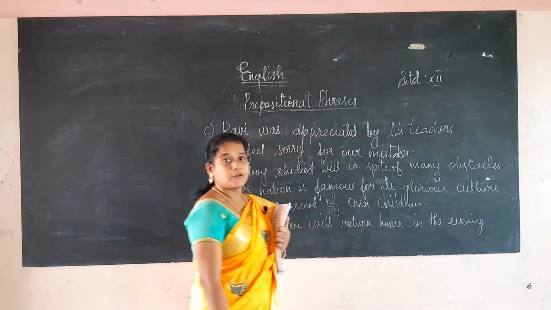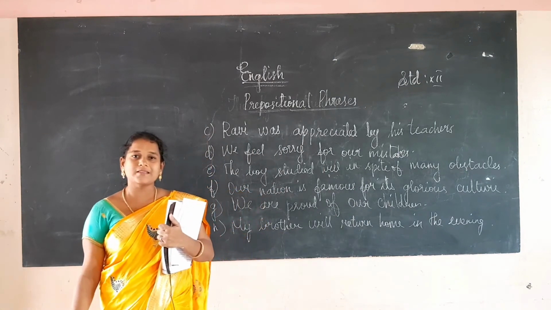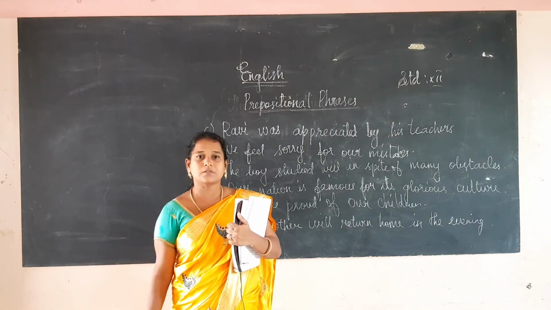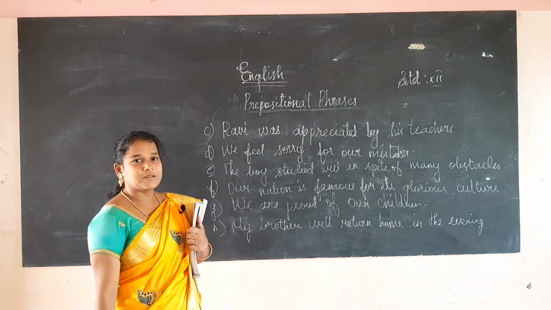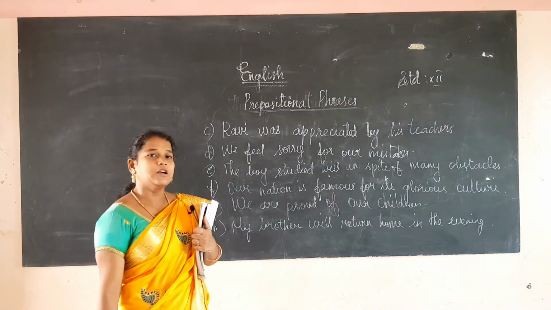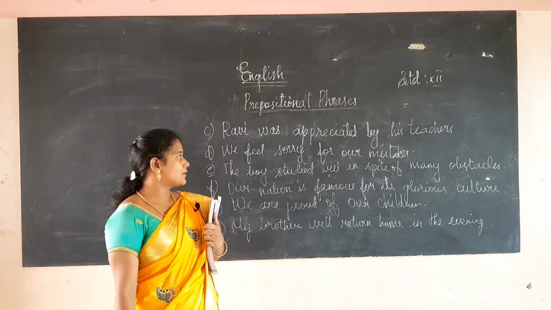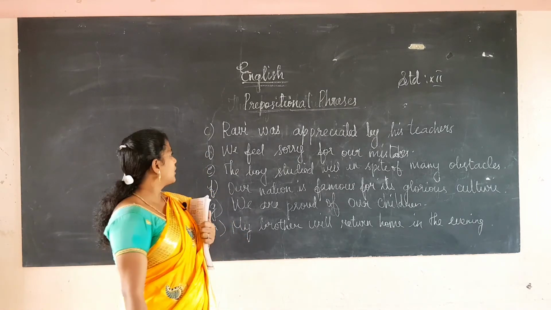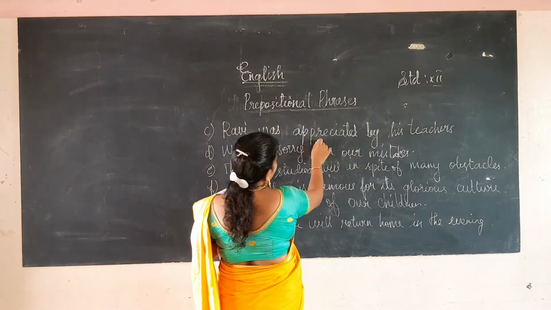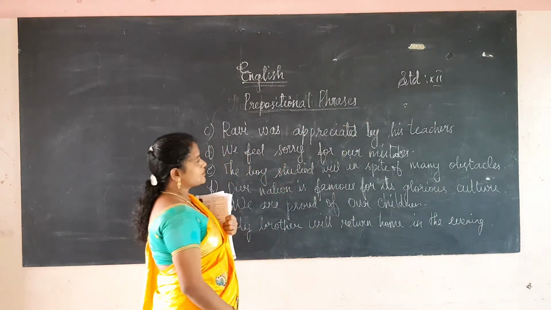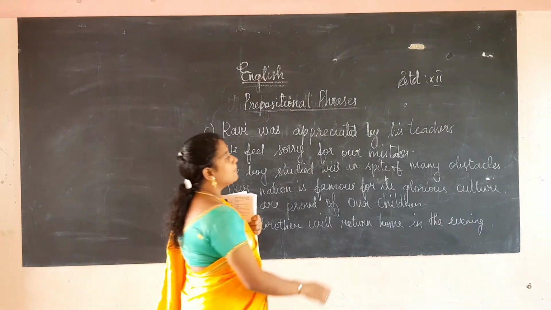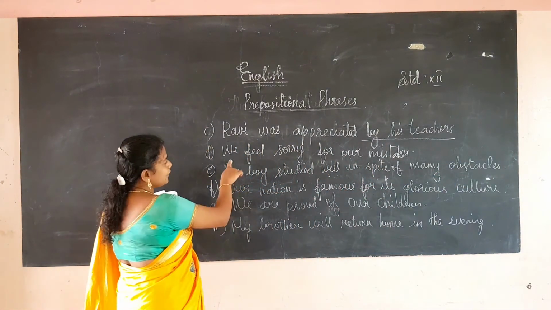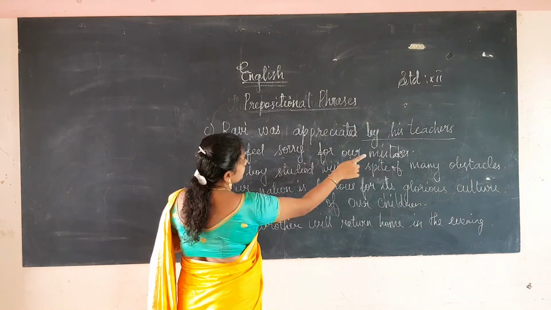Already I had explained to you what a prepositional phrase is. It's a combination of a preposition and a noun phrase. That is a prepositional phrase. So here, for the first two sentences A and B, they have given the answer for us. From the C we have to find. Ravi was appreciated by the teacher. So which is the prepositional phrase there? By his teachers. Okay. Next, we feel sorry for our mistakes.